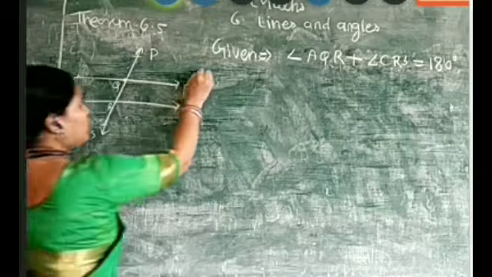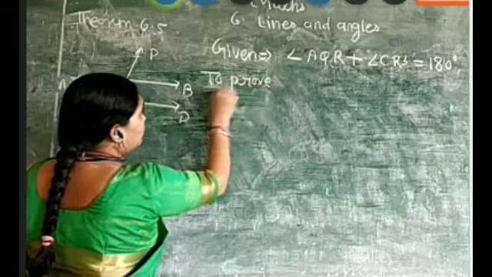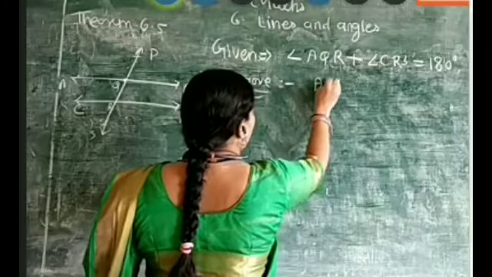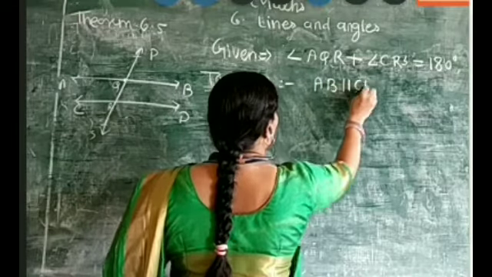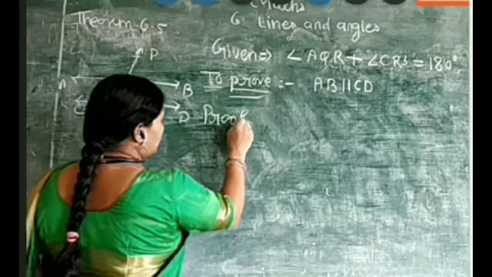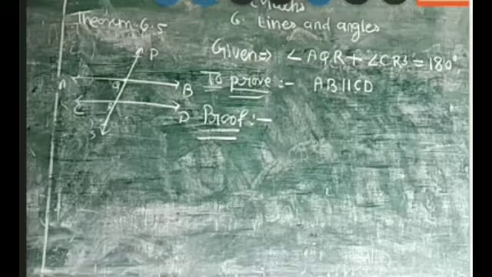Then what you want to prove is that AB is parallel to CD. Now the proof. We need to prove that if the interior angles are supplementary, then the lines are parallel.